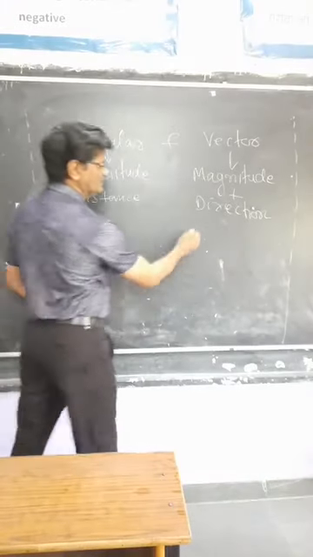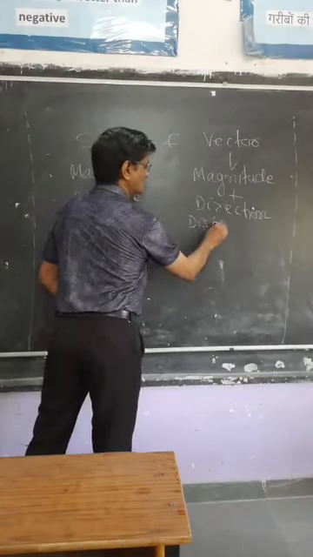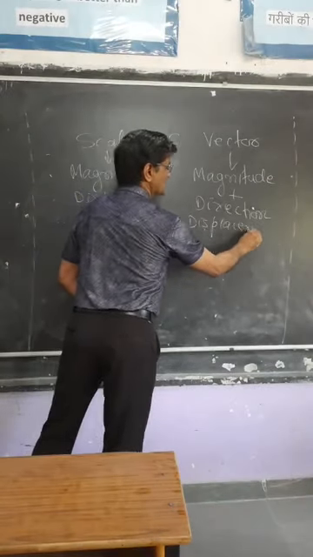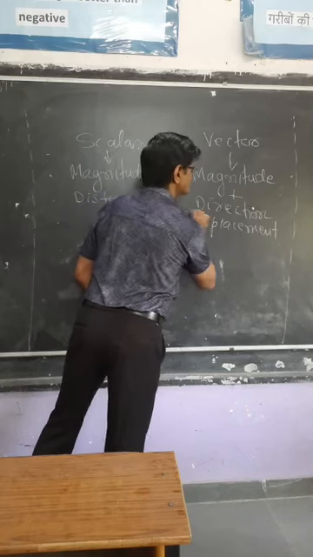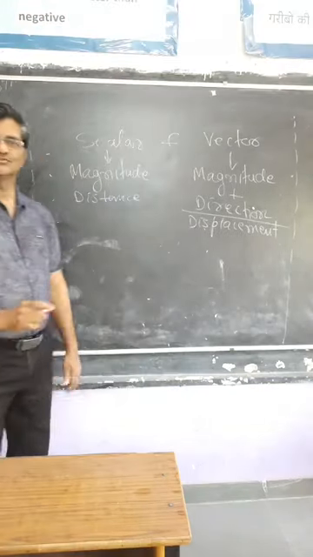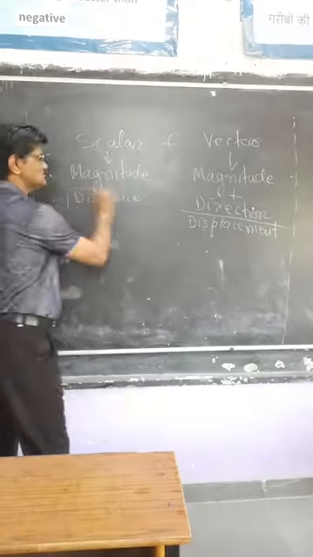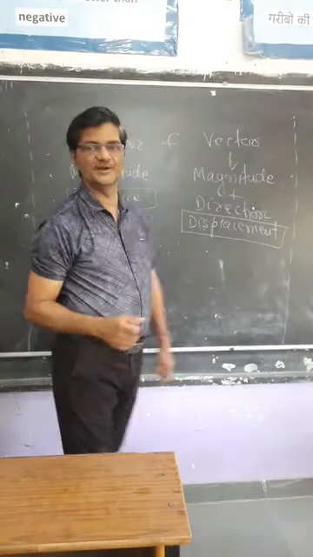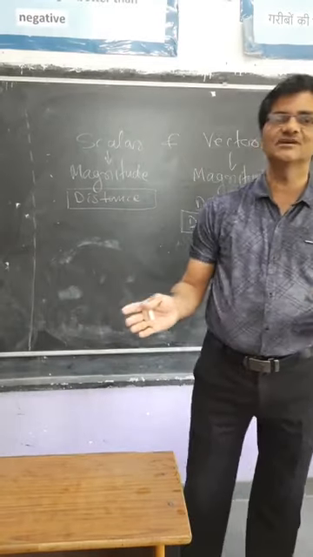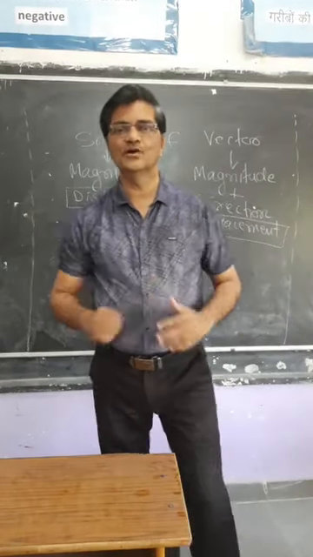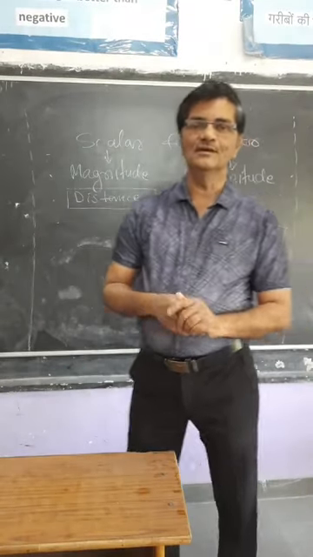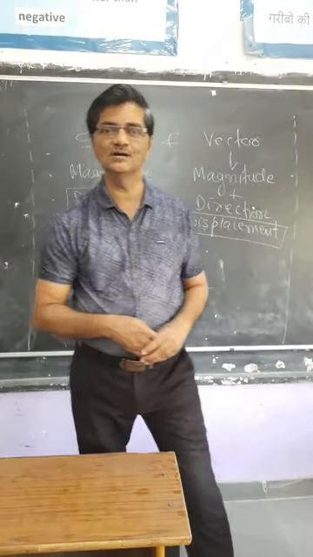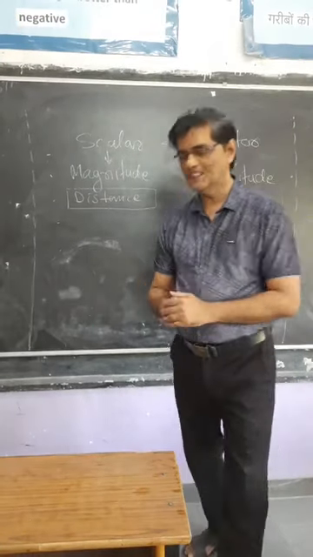Then the vector we have studied is called displacement. In the last class we discussed distance and displacement, in which distance is a scalar physical quantity, whereas displacement is a vector physical quantity.